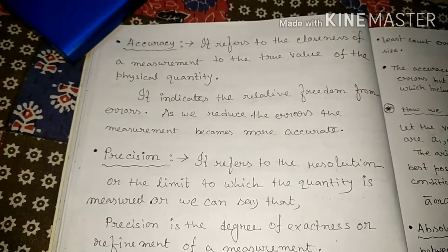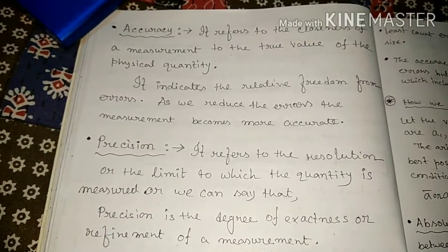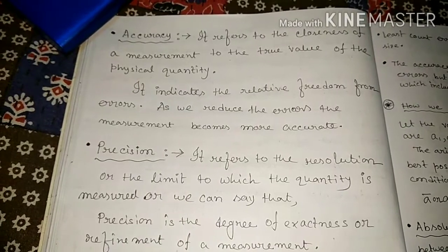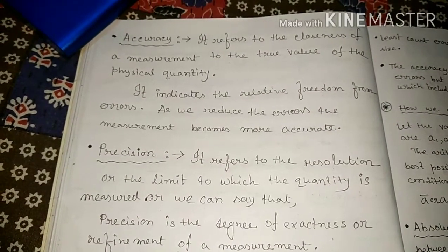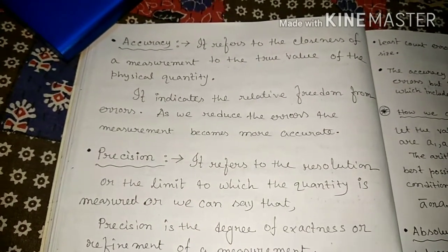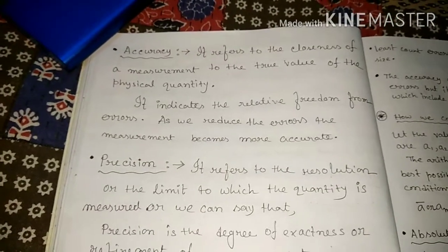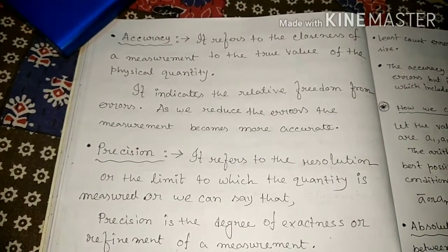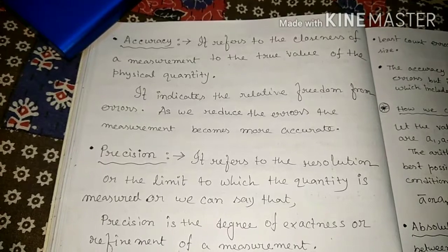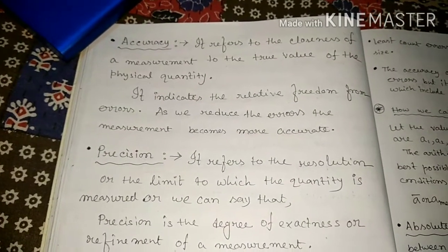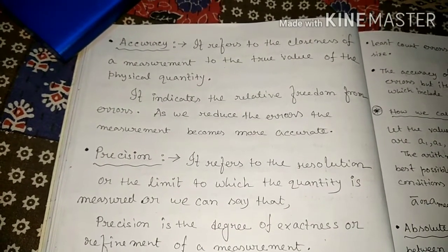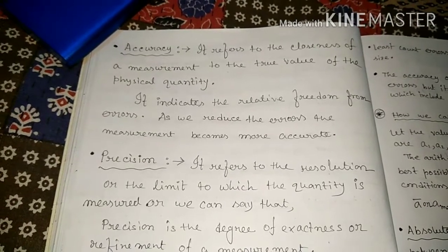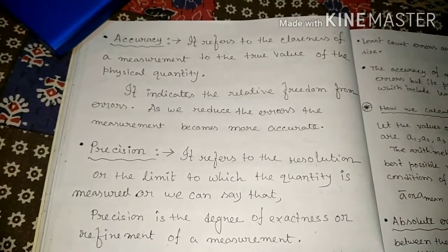Today's topic is error in measurement. Error means whatever mistake we make during the experiment or the calculations. We will also study different types of errors, and how we measure or calculate the errors.